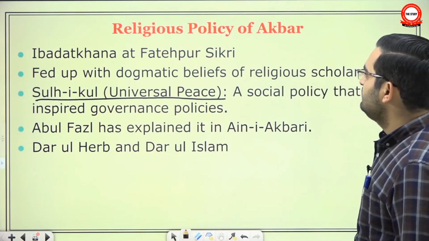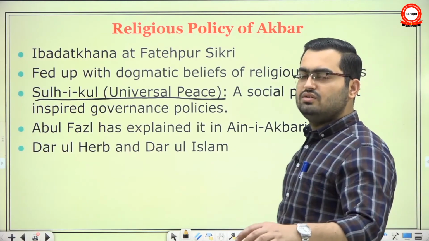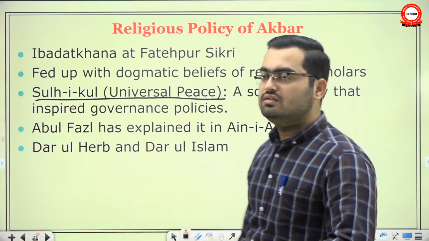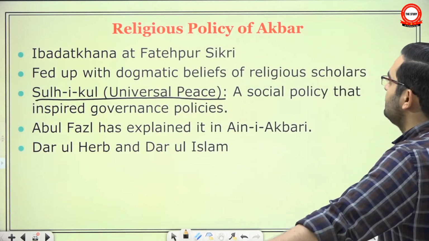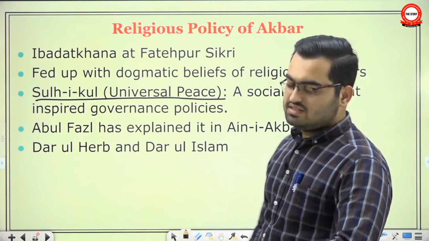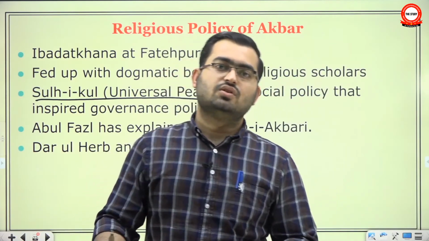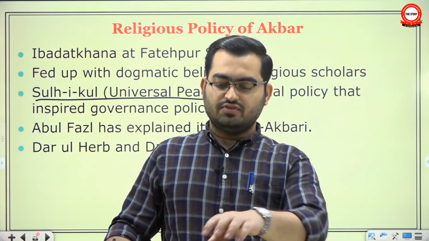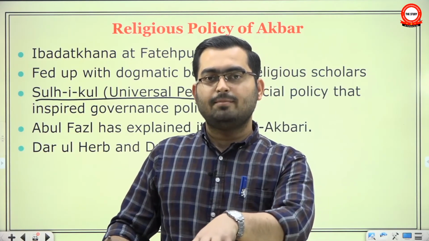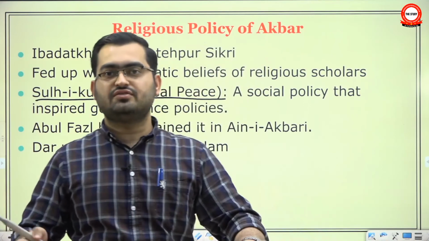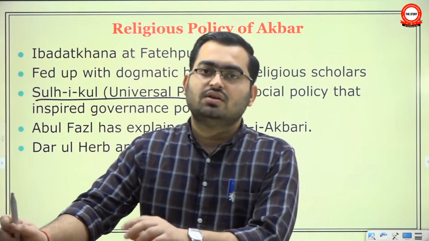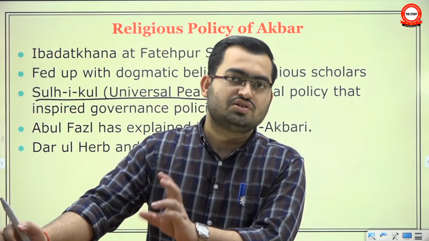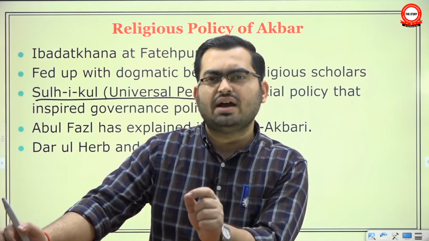What happened that Akbar was a very inquisitive person, so he really wanted to understand the true nature of religion. So what he did in his famous Ibadat Khana in Fatehpur Sikri, he started debates and discussions among the scholars. First he started with ulemas only, but then he made it an open competition. He said, fine, all the religions should come. Hindus should come, Jains should come, even Jews, Christians, that were very, very minority religion.